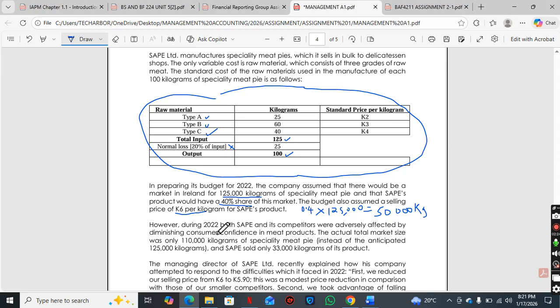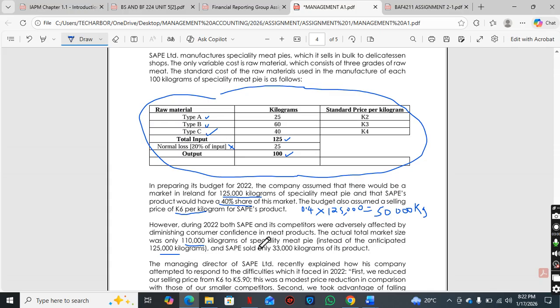However, during 2022, both Sapes and its competitors were adversely affected by diminishing consumer confidence in meat products. The actual total market size was 110,000 kilograms. So we expected that the market size would be 125,000, but due to diminishing consumer confidence, it dropped down to 110,000 kilograms of specialty meat pie, instead of the anticipated 125,000.